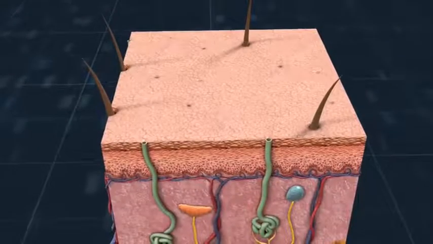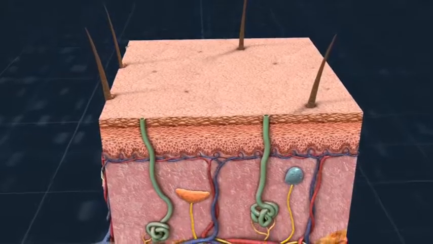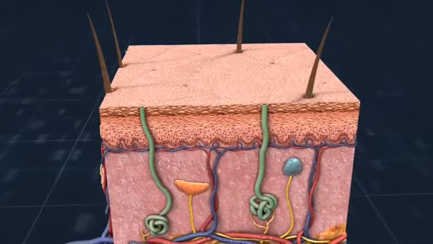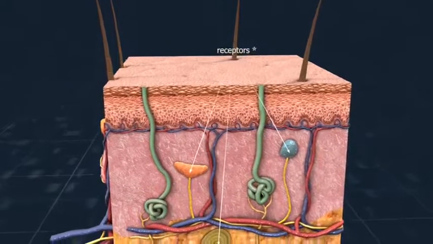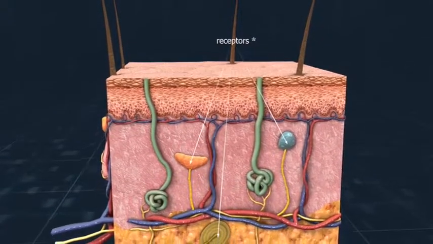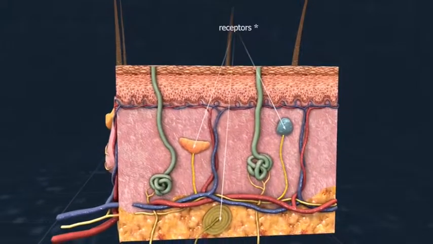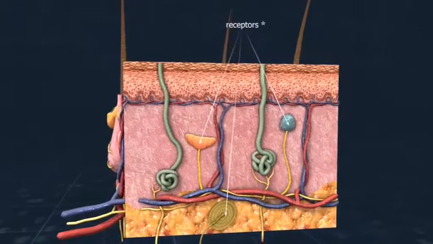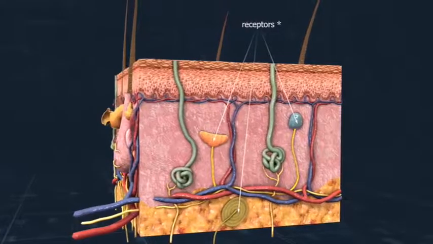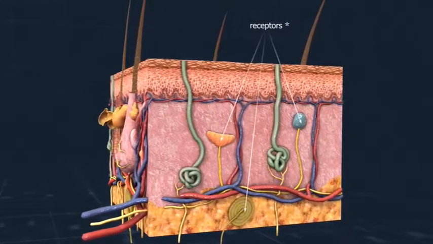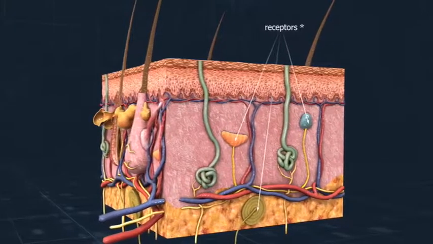The skin covering the outer surface of the human body is our largest organ, comprising about 15 to 20% of the average body mass. The skin consists of several layers, some of which contain receptors that detect heat, cold, and mechanical and chemical stimuli. Receptors are not evenly distributed in the body. The skin on our fingertips, for example, contains a large number of receptors for fine touch. The soles of our feet, however, have a high density of receptors that detect strong pressure.